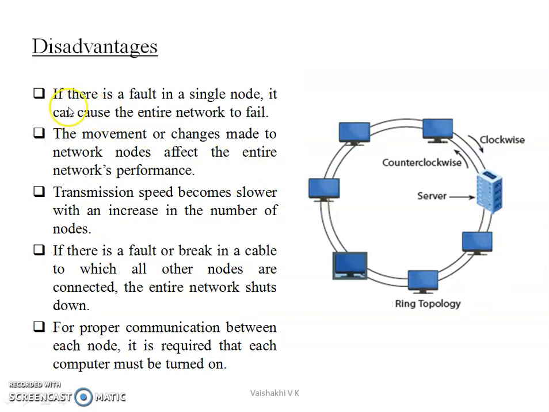The disadvantages are that if there is a fault in a single node, it will affect the entire network and the entire network will shut down. And any movement or change made to the network nodes affects the entire network's performance. The transmission speed becomes lower with an increase in the number of nodes because it has to travel a longer distance. If there is a fault or break in the cable, then also the entire network will shut down. And for proper communication between each node, it is required that all the computers are turned on.